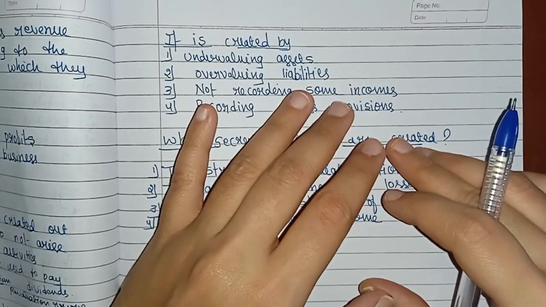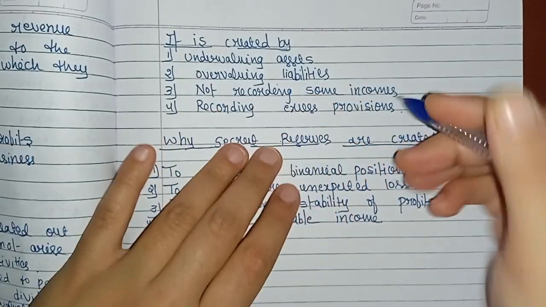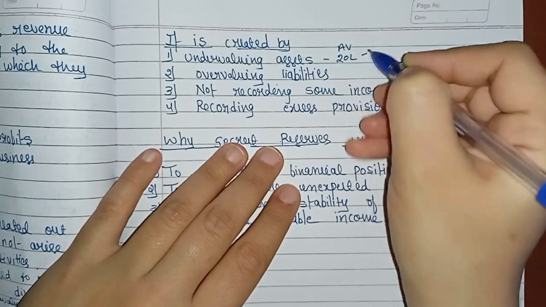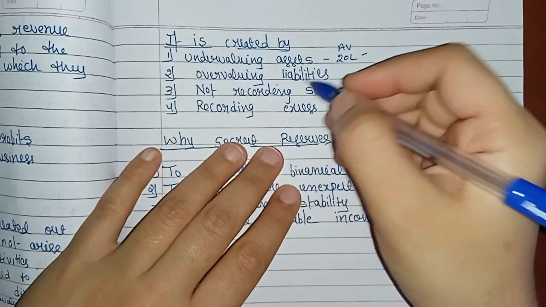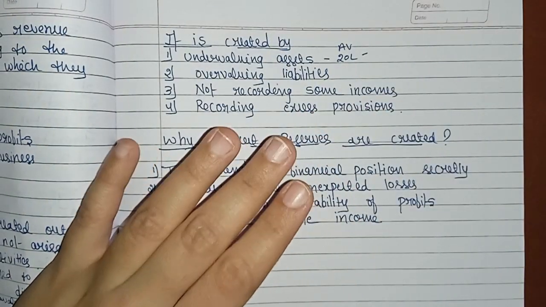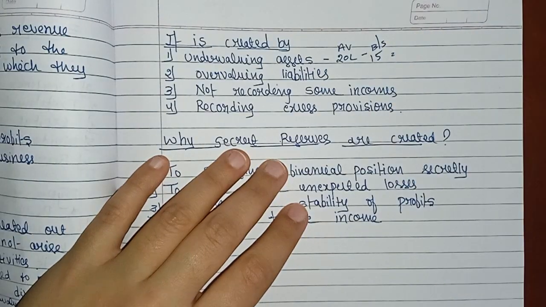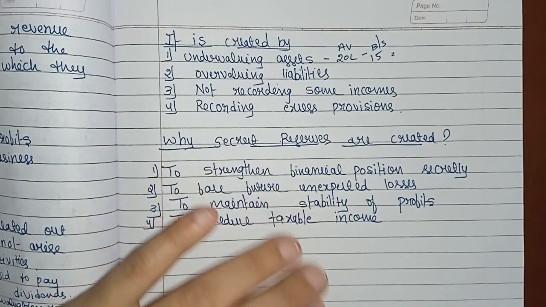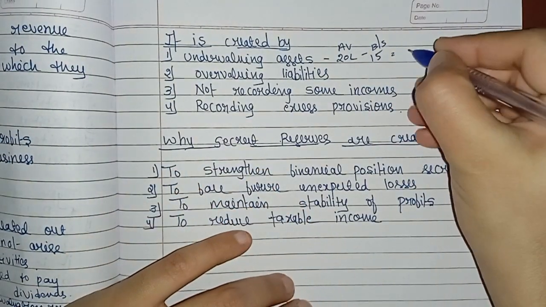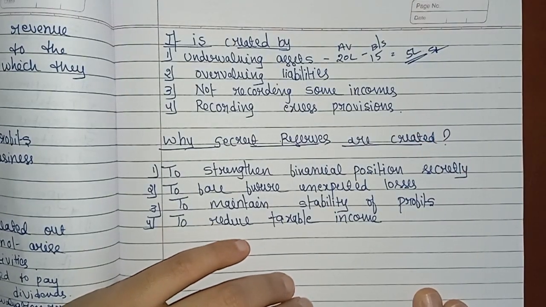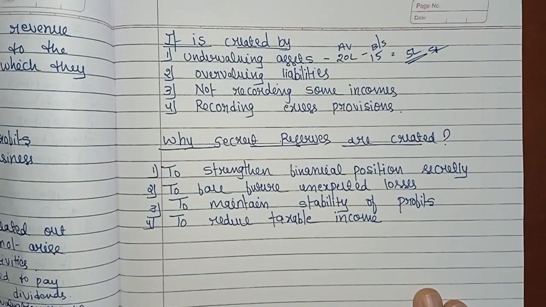For example, a building is actually worth rupees 20 lakh. Actual value. Clear? But in the balance sheet, it is shown as rupees 15 lakh. So the difference, how much? That is rupees 5 lakh. It becomes the secret reserve. Clear? In this way, a secret reserve is created.